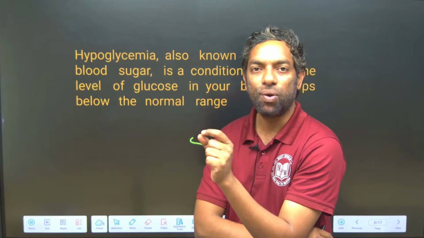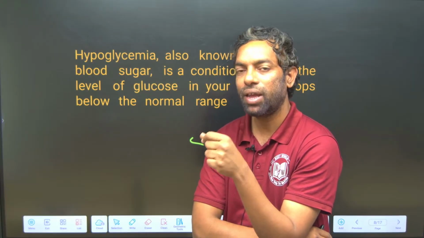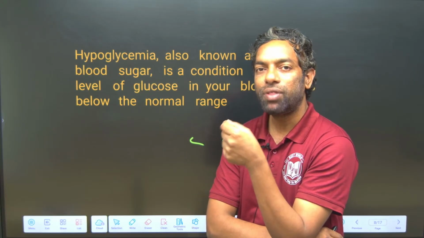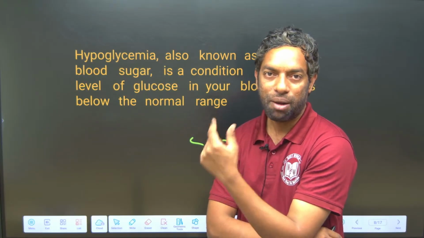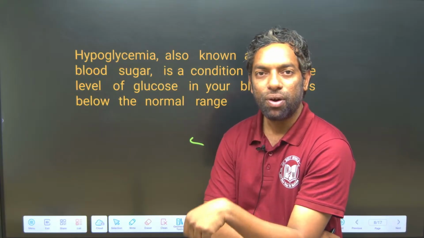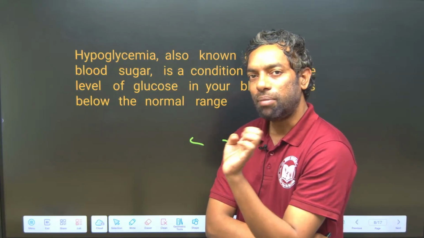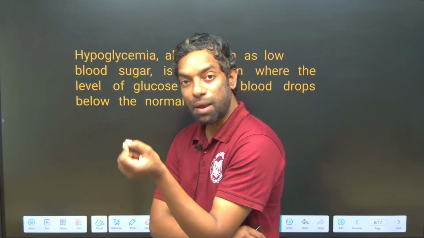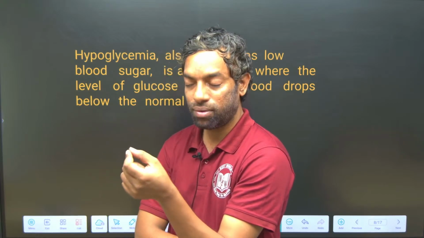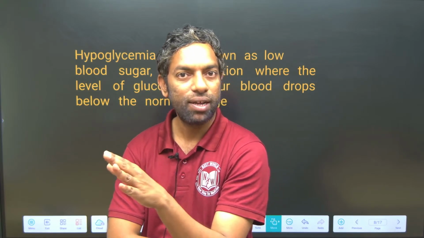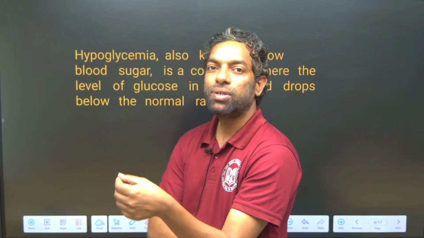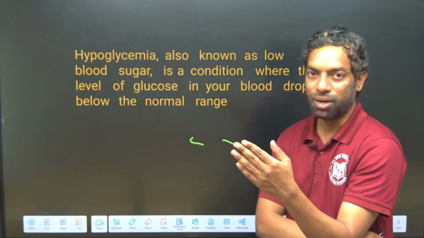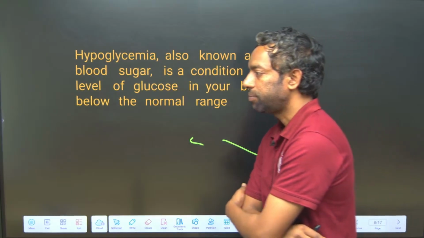Hypo means low, hyper means high. If there is hyperinsulin, there is hypoglucose in the blood. If it is hypoinsulin, meaning low insulin, there is hyperglucose in the blood.